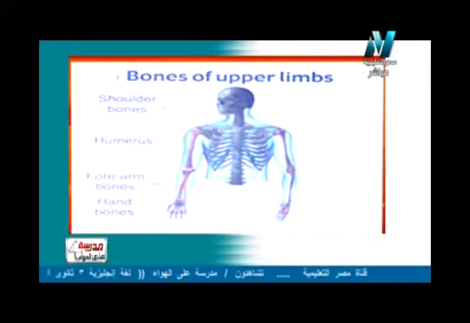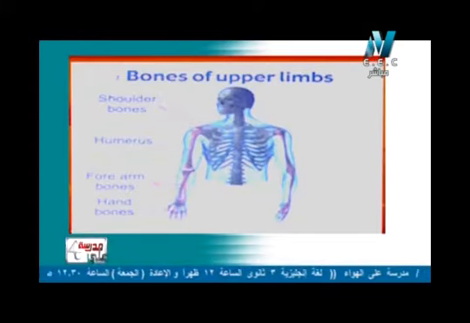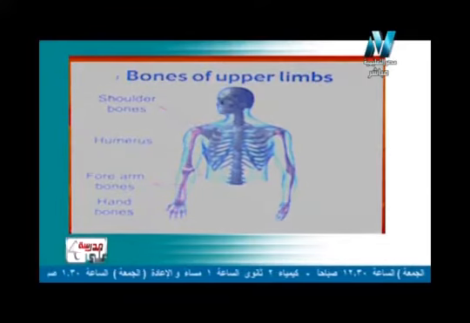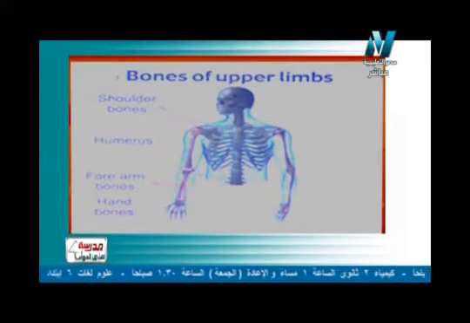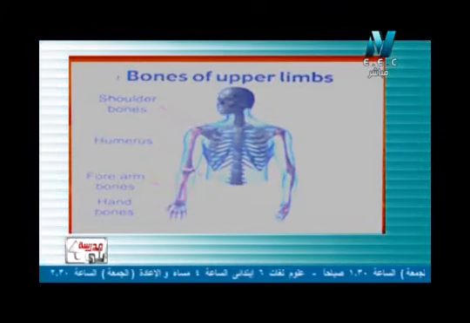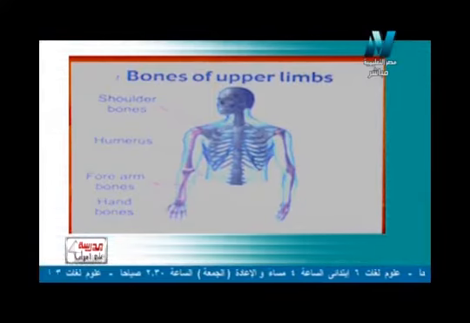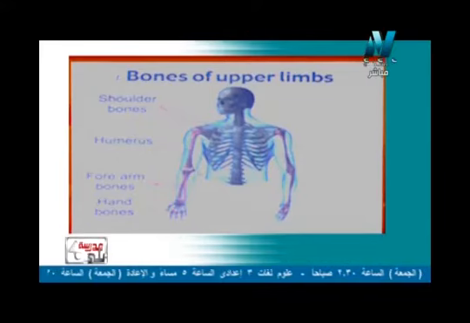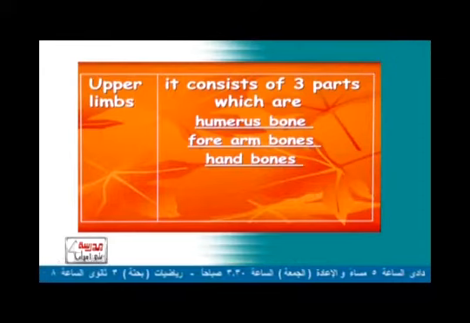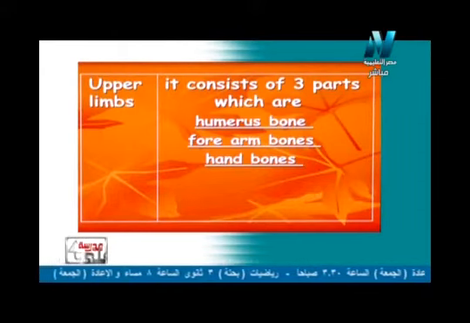So now what about this name, shoulder bones? Here I mean the bones of the shoulder, which connect with the bones of the upper limb. So we can say that the upper limb is connected to the body by the shoulder bone. The upper limb, the whole arm, is connected to my body through the shoulder bone. So again, the upper limb consists of three parts: the humerus bone, forearm bones, and at last, hand bones.